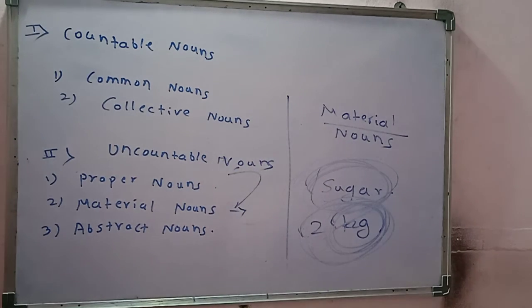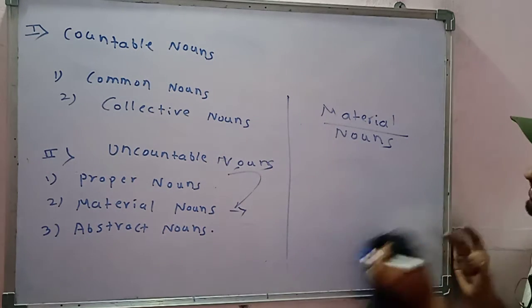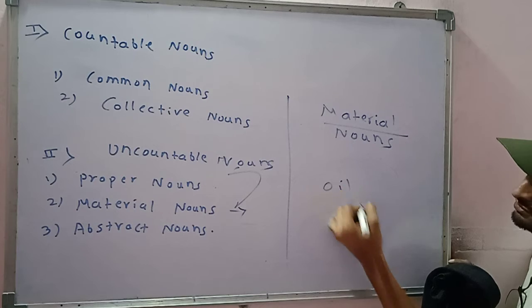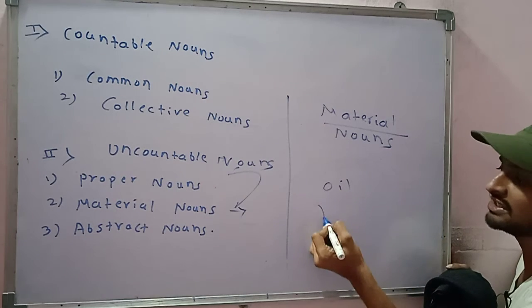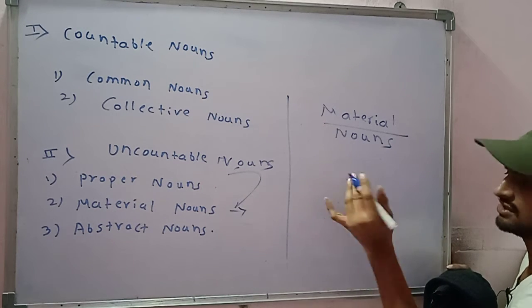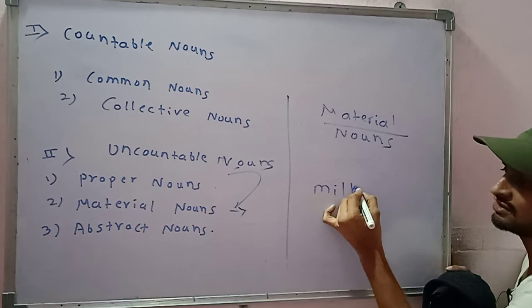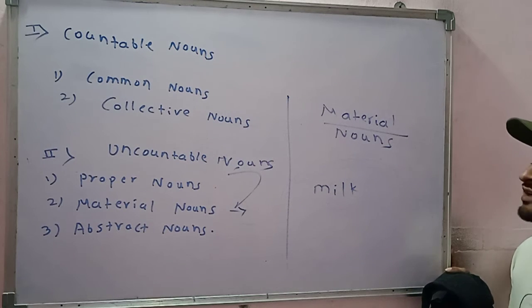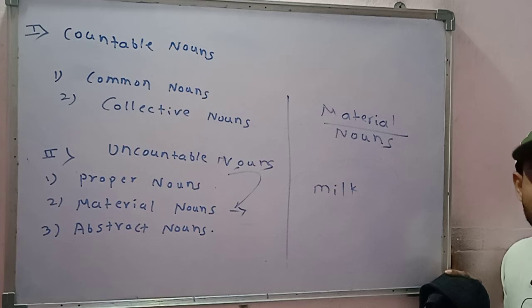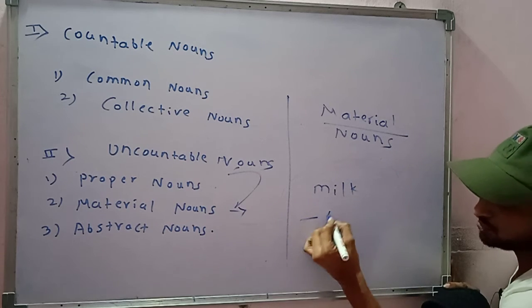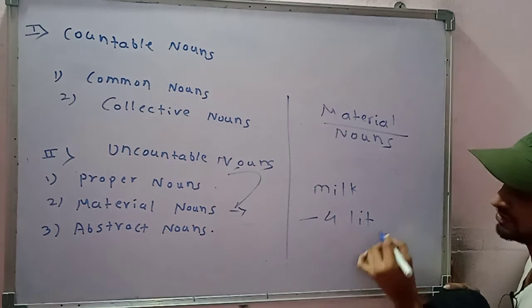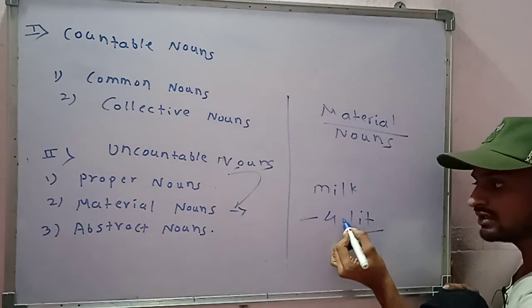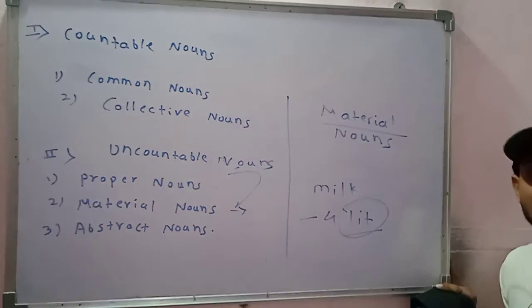Now, second example, like milk. Milk is also a material. You can count milk by 1 liter, 2 liter, half liter, 3 liter, 4 liter. Suppose 4 liter milk is there. You can count the liter, no? 2 liter, 3 liter, 100 liter.